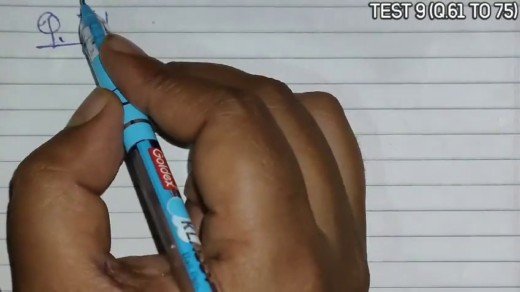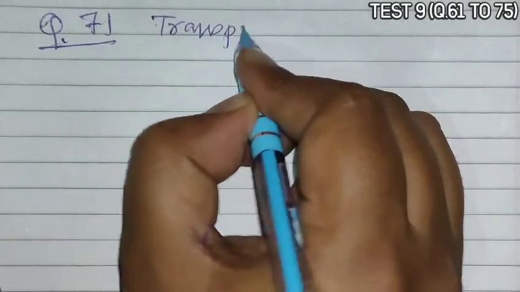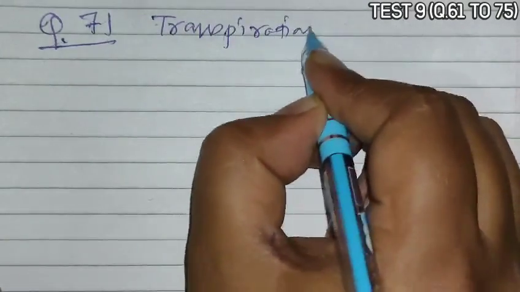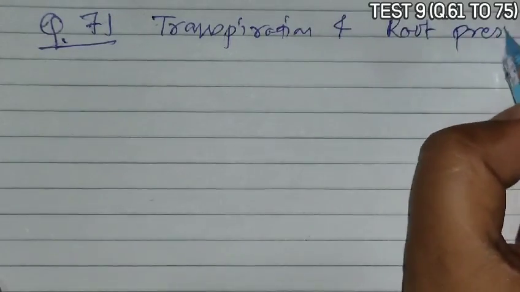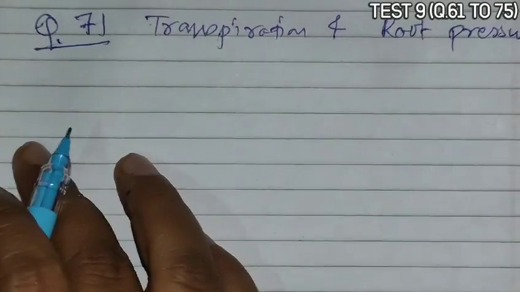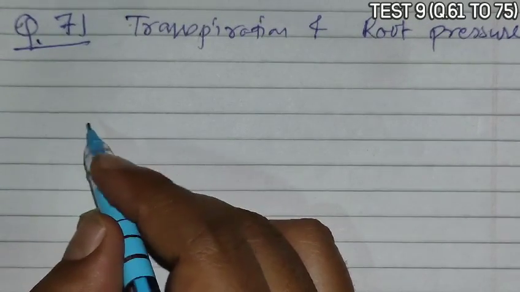Next is question 71. It asks that transpiration and root pressure cause water to rise in.